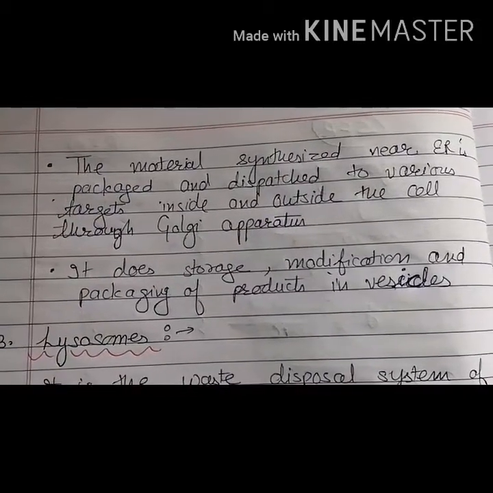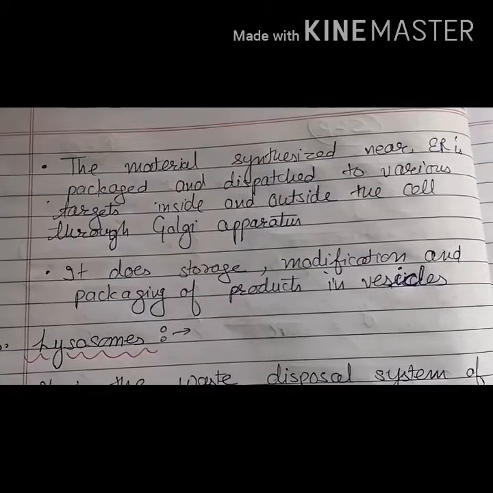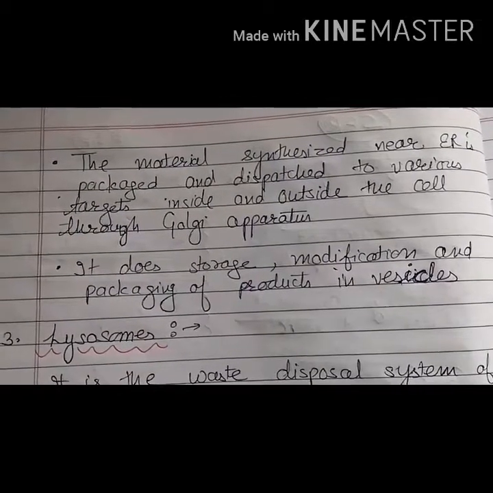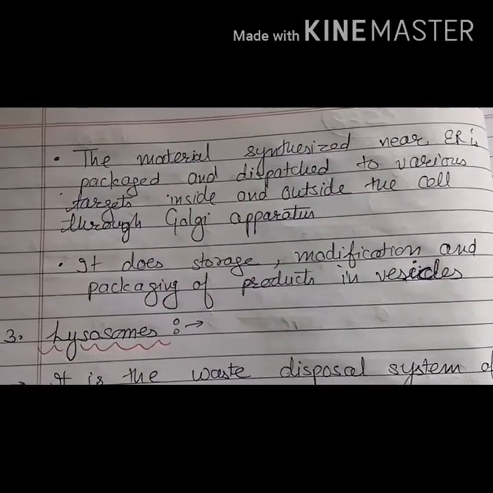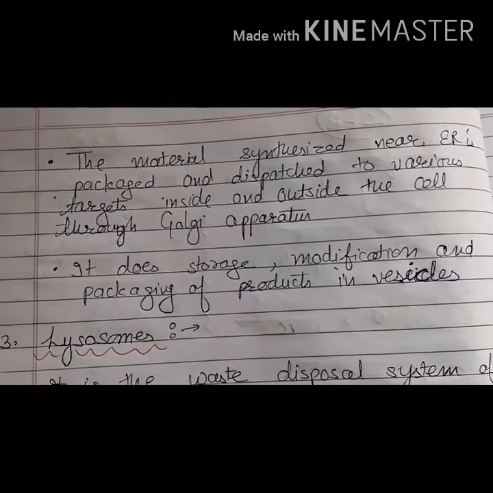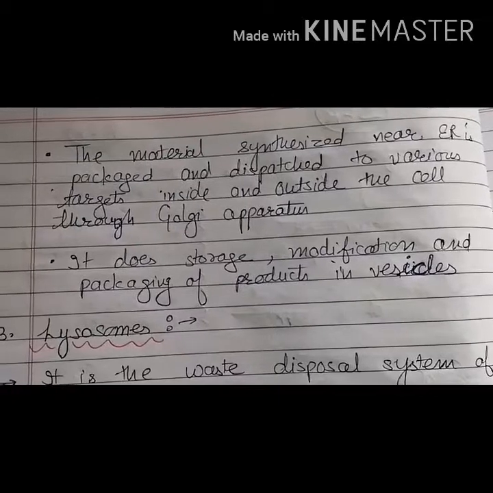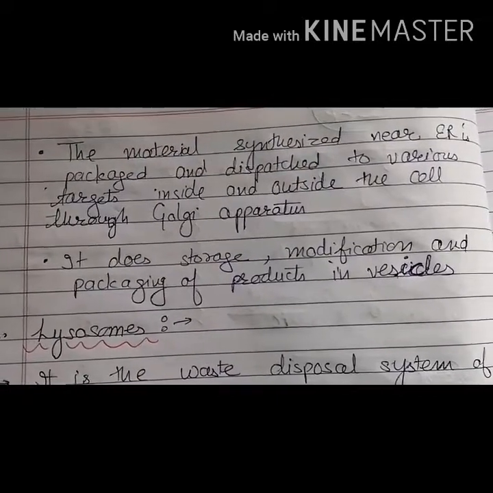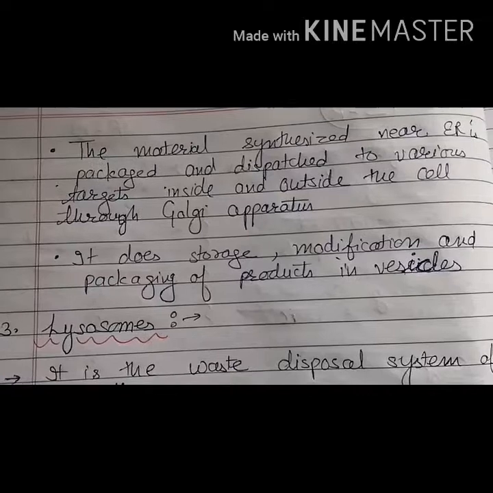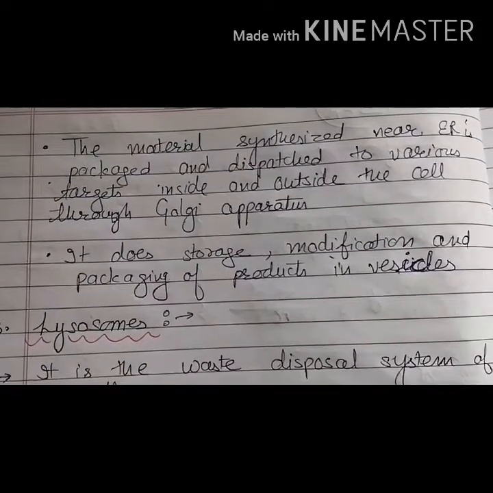What is the second function of Golgi bodies? The material which is synthesized near the endoplasmic reticulum. What material was synthesized over here? Proteins and lipids. So these proteins and lipids are packed and then dispatched to various targets inside and outside the cell through the Golgi apparatus. So this is the second function of the Golgi apparatus. We can also call them Golgi bodies.